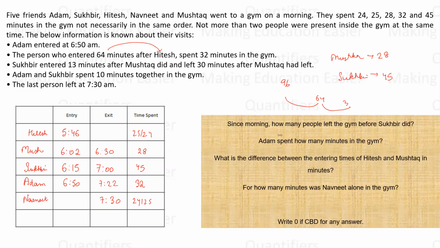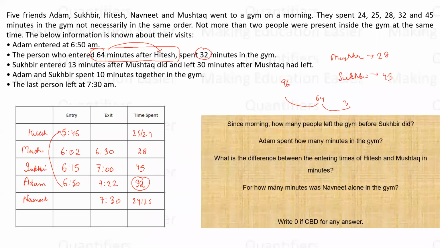How did 5:46 come? Because it is given to me that the person who spent 32 minutes, Hitesh came 64 minutes before that. This is given, right? The person who entered 64 minutes after Hitesh spent 32 minutes. So the gap must be of 64 minutes here. Is this clear? Now everything can be answered, right?